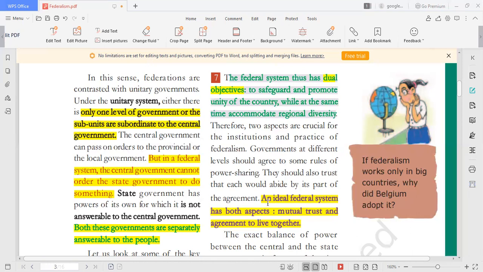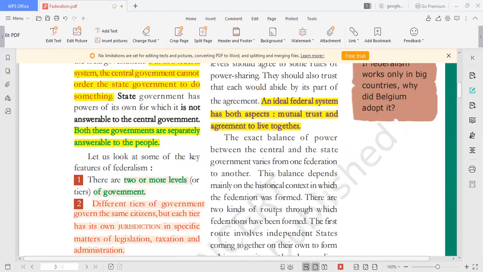Okay, so an ideal federal system. What is meant by ideal? A perfect federal system. What is a perfect federal system? It has both aspects. It should have mutual trust. The minorities should have trust in the majority, and the majority should have trust in the minorities. That is mutual trust, an agreement to live together. The perfect federal system should have these two things: mutual trust in each other and an agreement to live together. Okay, so these are the features of federalism.